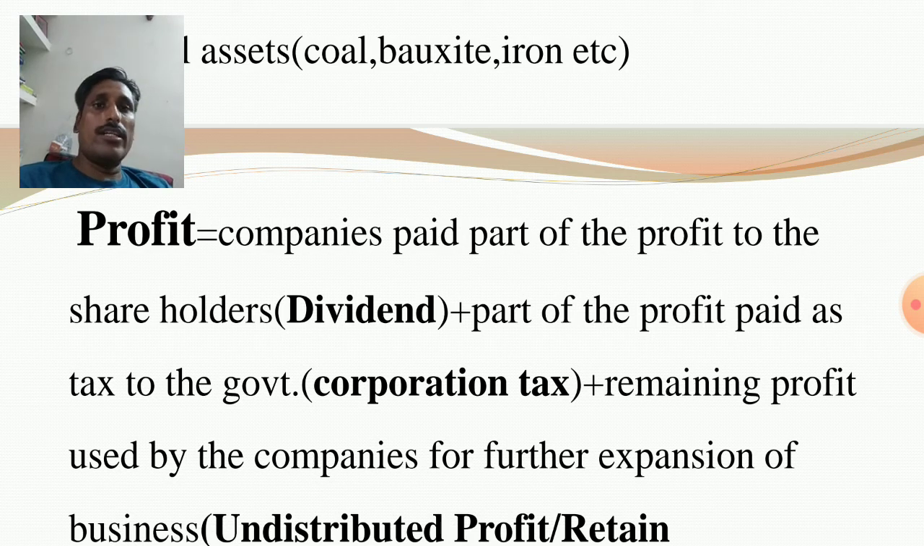It is also included in direct tax. Direct tax is actually income tax and corporation tax. Income tax is paid by an individual, according to the income slab. So similarly, corporation tax is the tax paid by the business personnel to the government. So here also it is part of the profit.